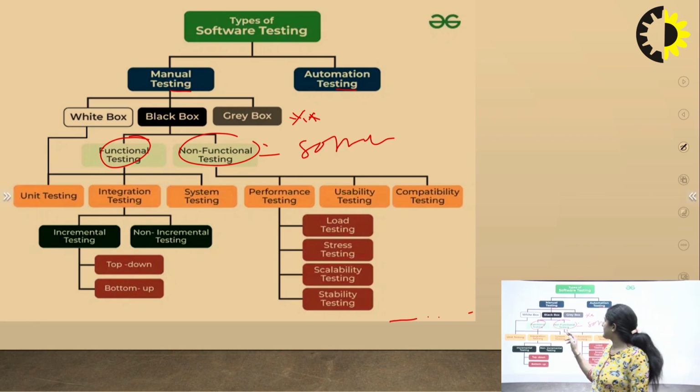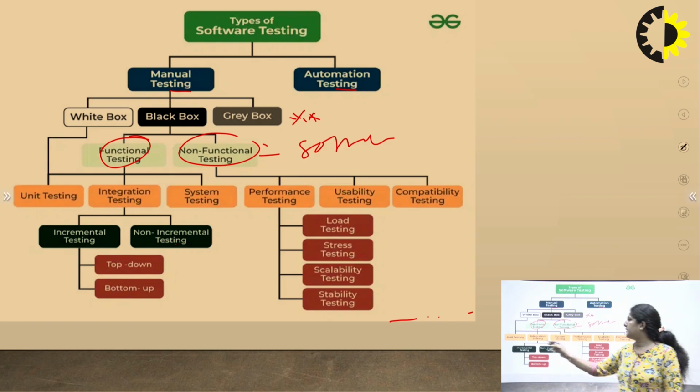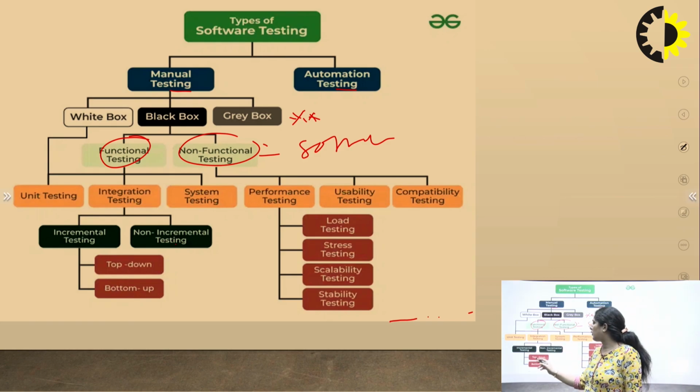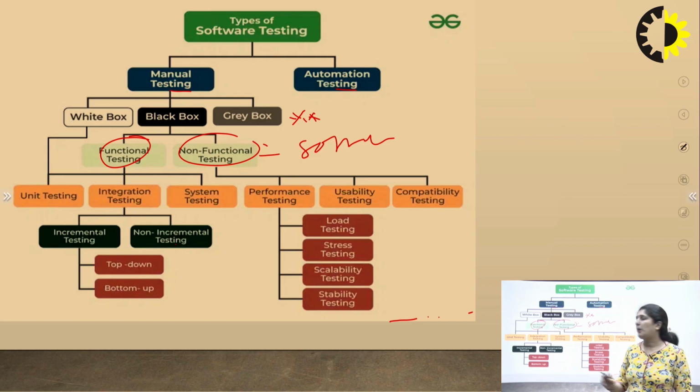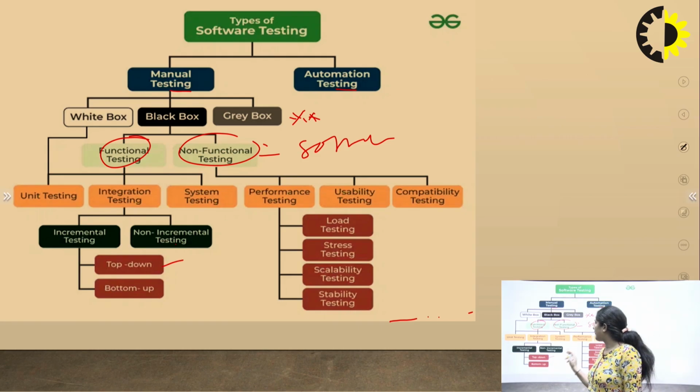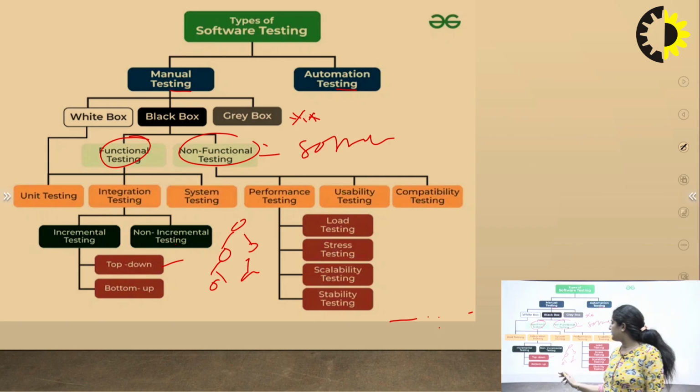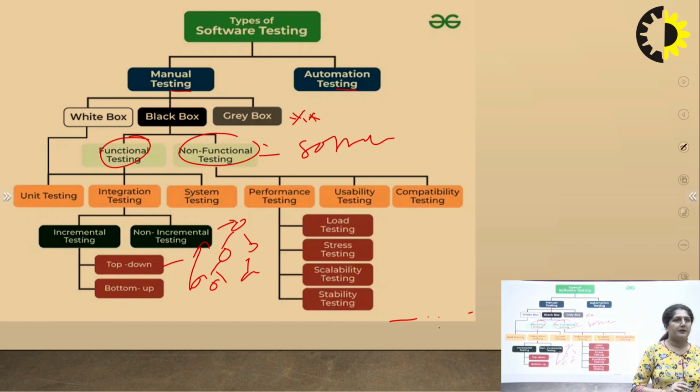If we further classify integration testing, it is classified into incremental and non-incremental testing, whereas incremental testing is again divided into top-down and bottom-up testing. Top-down means we check from the top and then come down into the different modules. Whereas in bottom-up testing, we generally check from the bottom and then go to the main class. This is top-down and bottom-up testing.